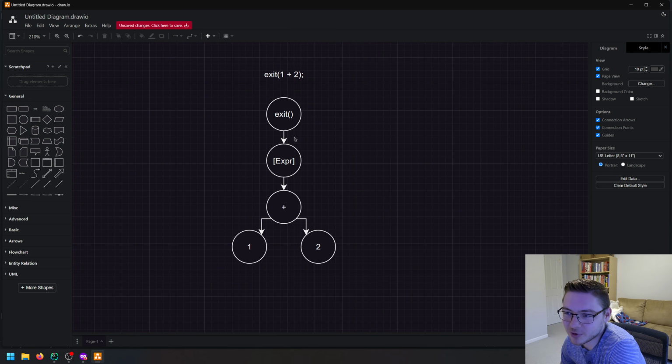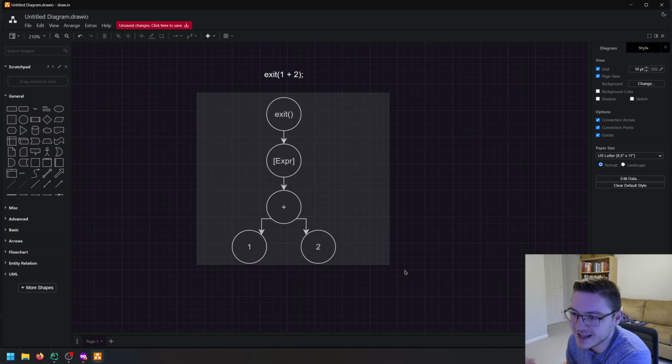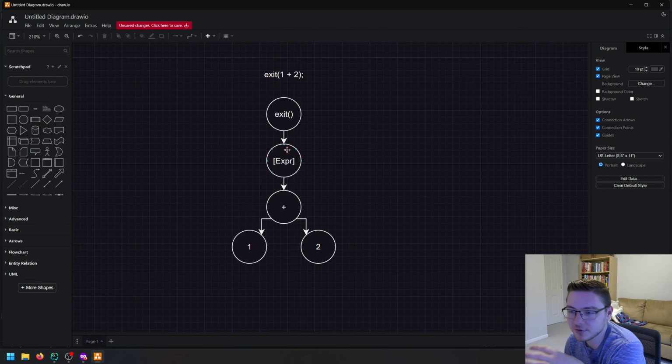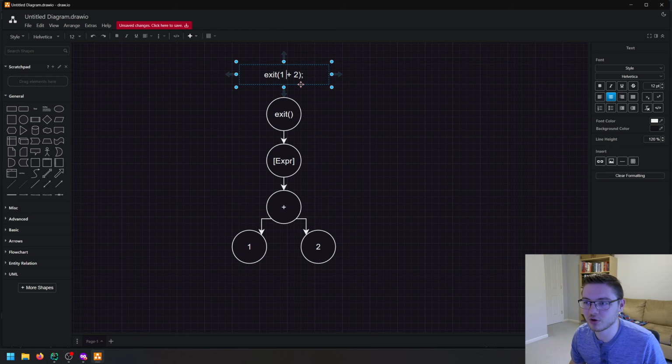So we have 1 plus 2, and this is the result. When we do our code generation, we give it this tree, and it's more easily able to traverse this tree of nodes, even though this is a very simple tree. When it's in the shape of a tree, it's easier to recursively traverse it and generate the assembly that way, instead of just getting a list of tokens. It might not make sense why at the moment, but you'll see later, especially when you have nested expressions or operator precedence.